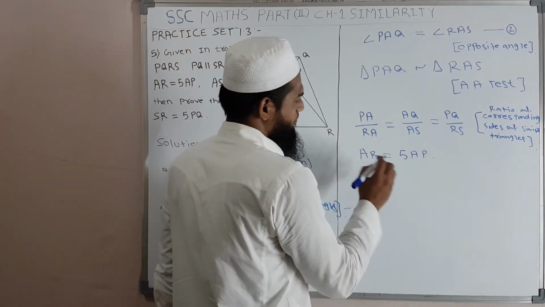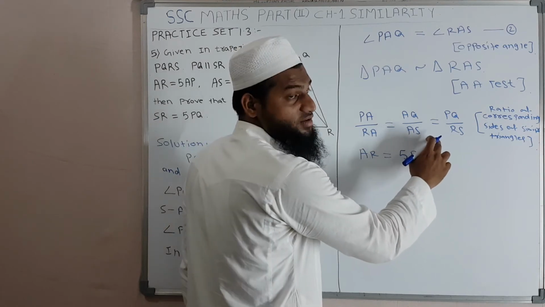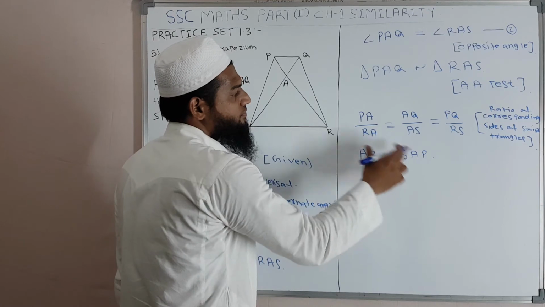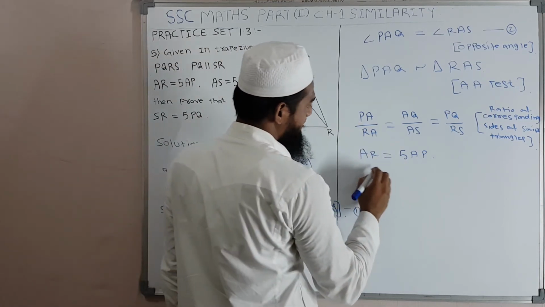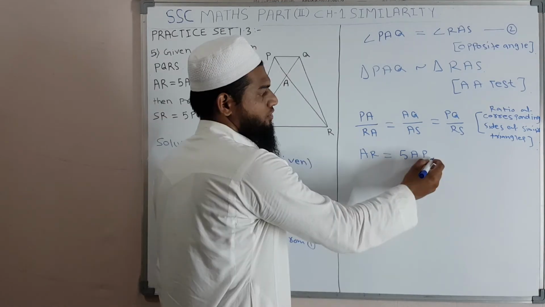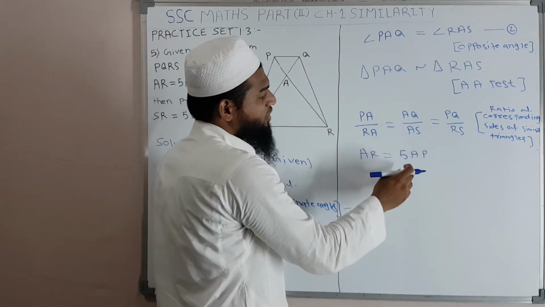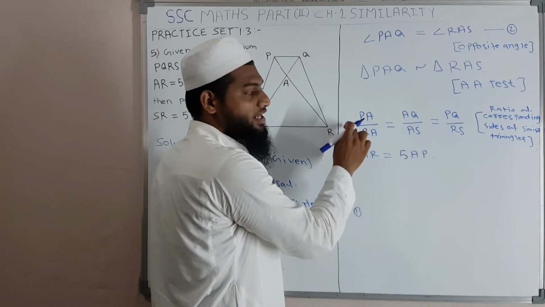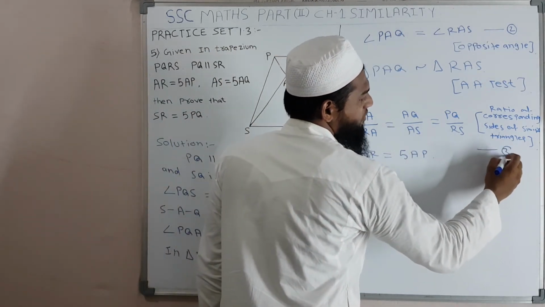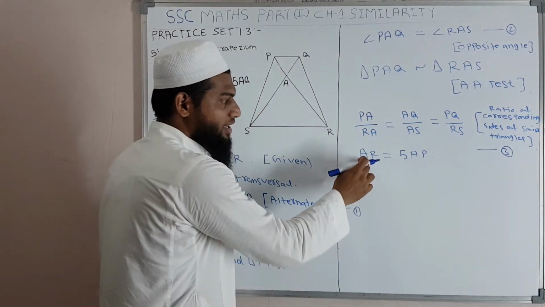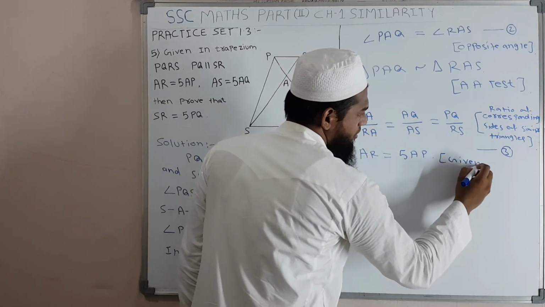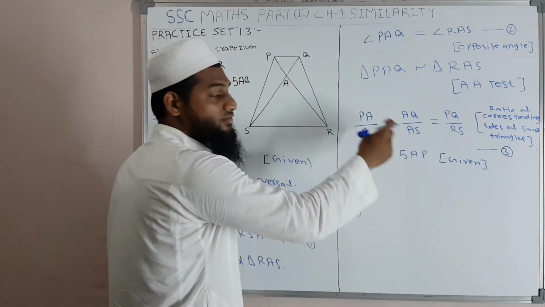So in this equation, now substitute the value of AR, this equation number 3. Put the value of AR, that is 5 AP, in equation number 3.